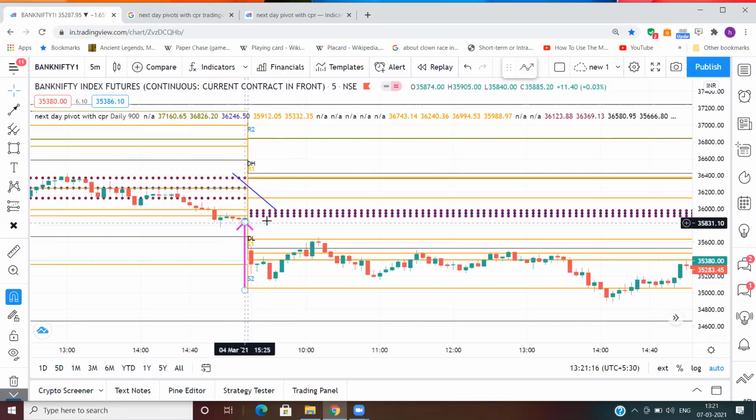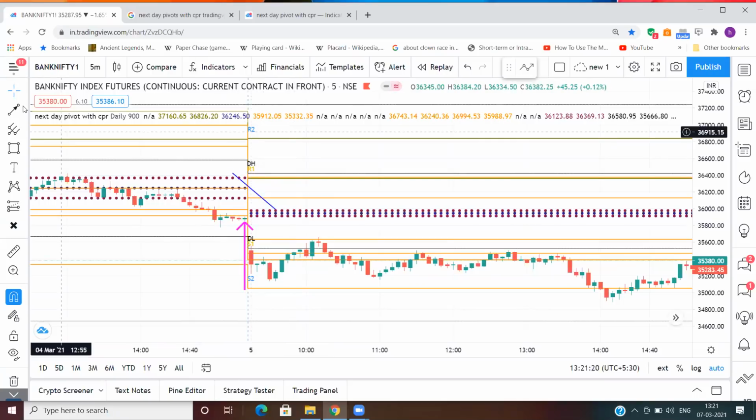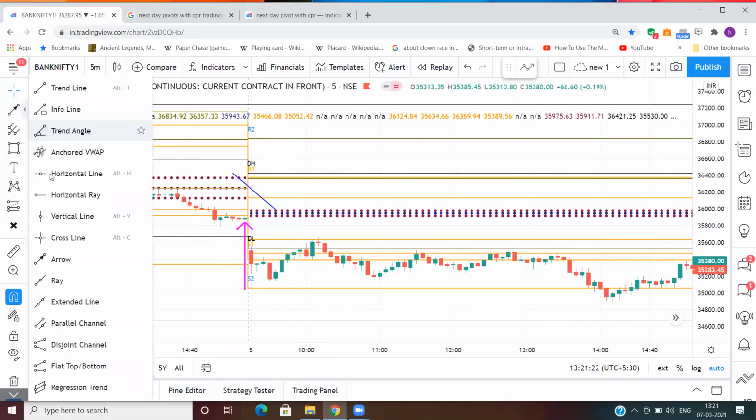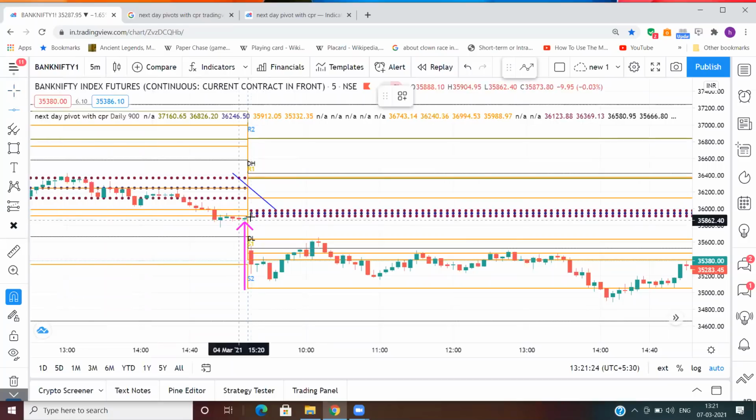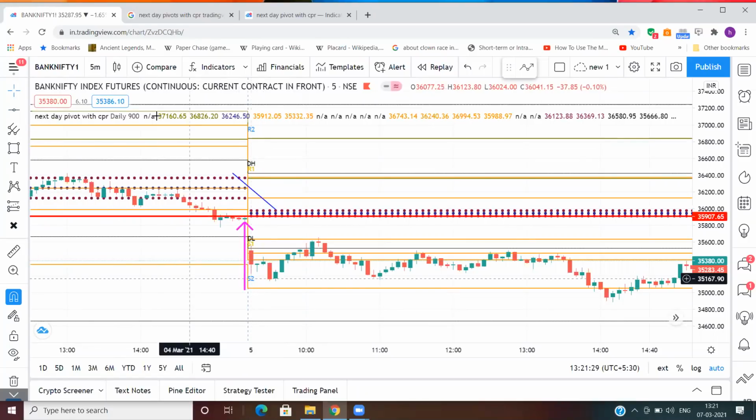So it has already closed below this CPR. So this makes it more bearish. So for 5th of March, we could have said Bank Nifty is bearish. Till 3:30, Bank Nifty was bearish.